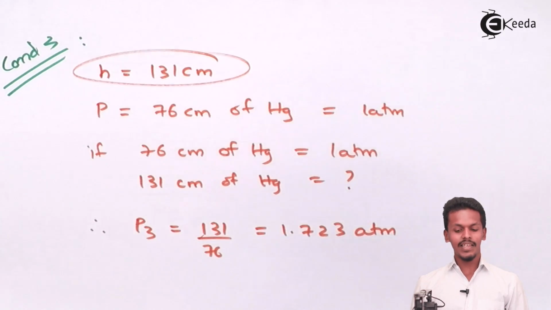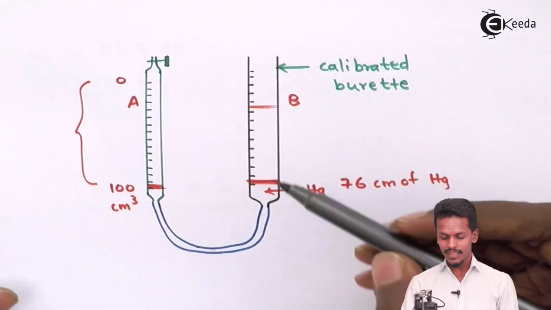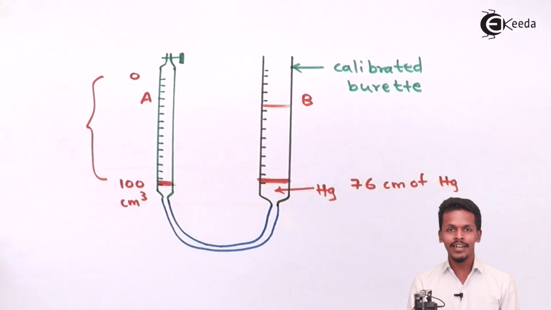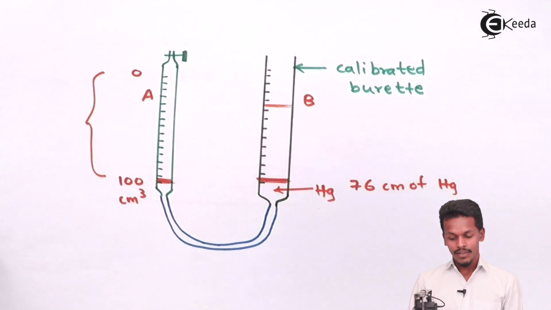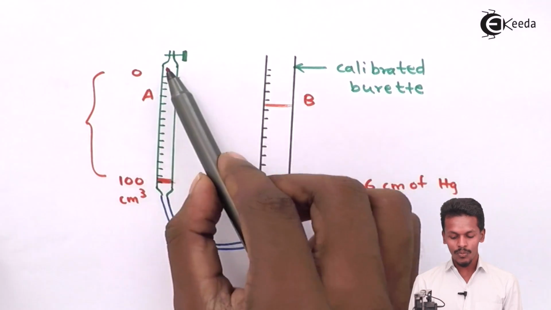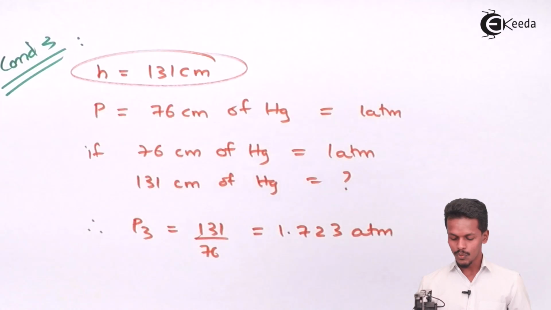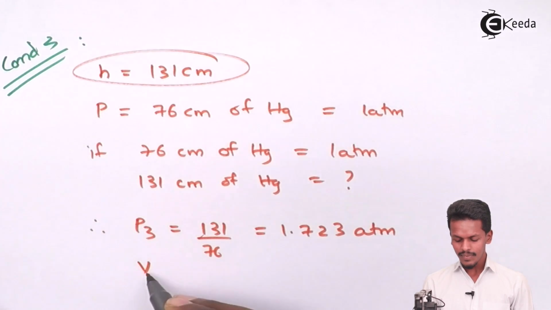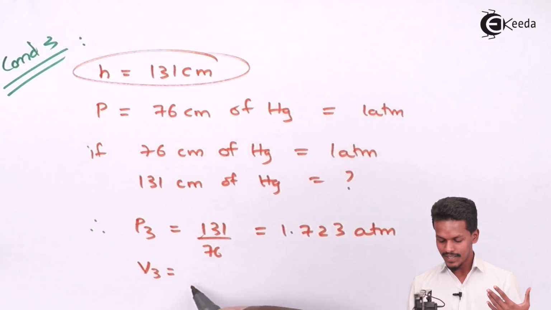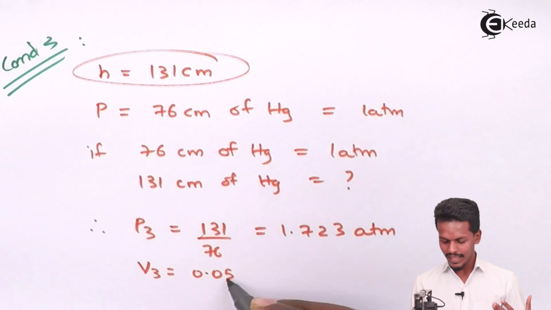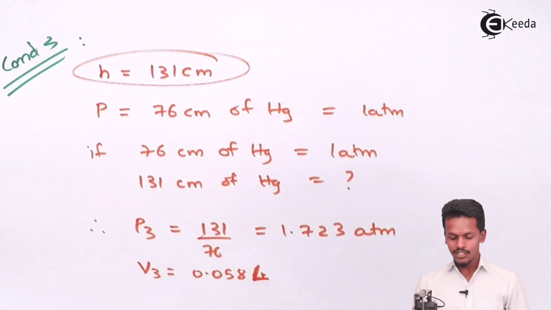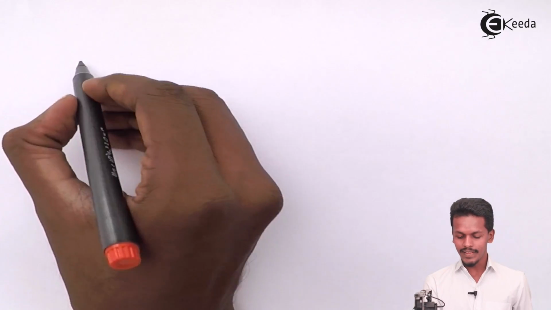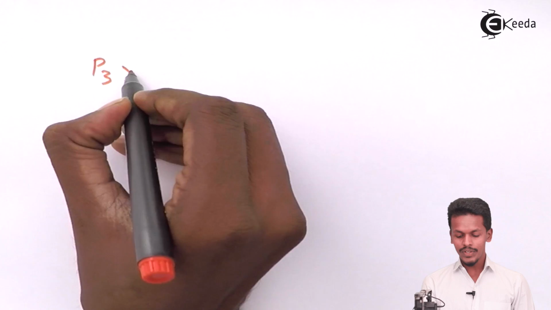So when we fill the mercury up till this level, obviously as in the second condition, the volume has reduced, and if we fill more mercury, then again the volume of the gas will be reduced. In this case the volume V3 has been found to be 0.058 liter. So if we multiply P3 into V3,